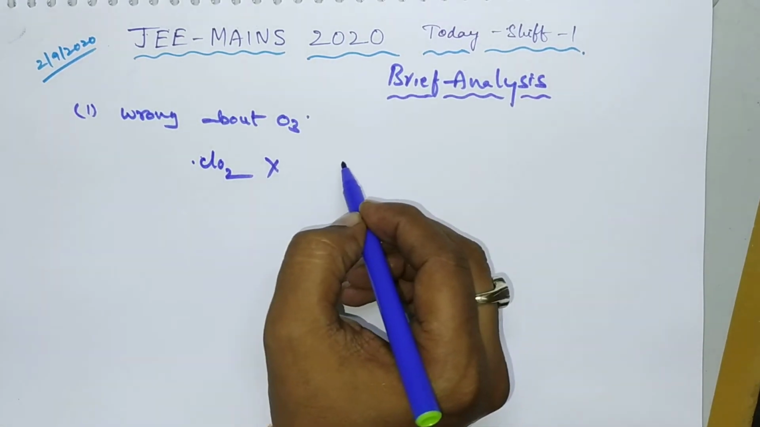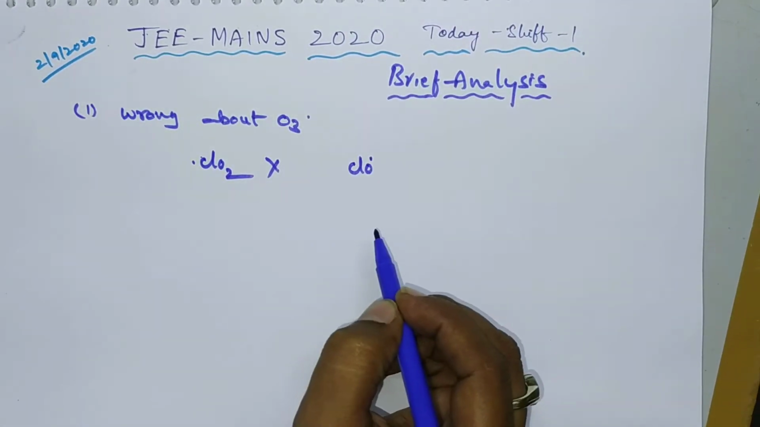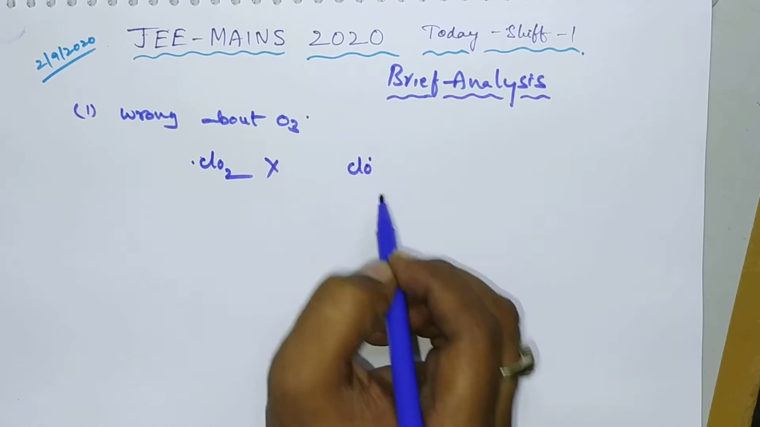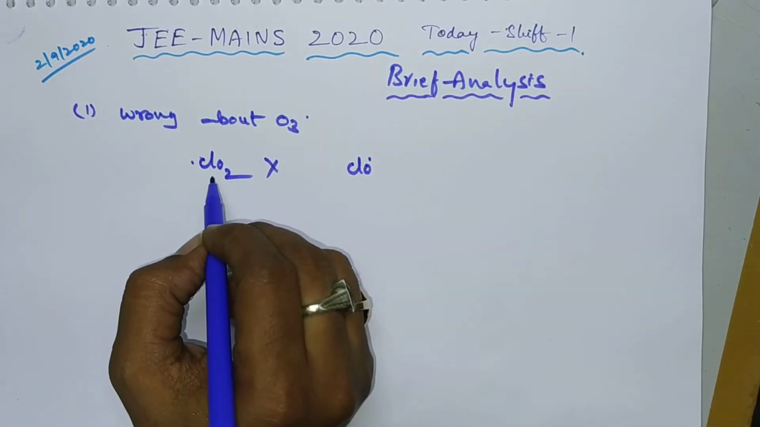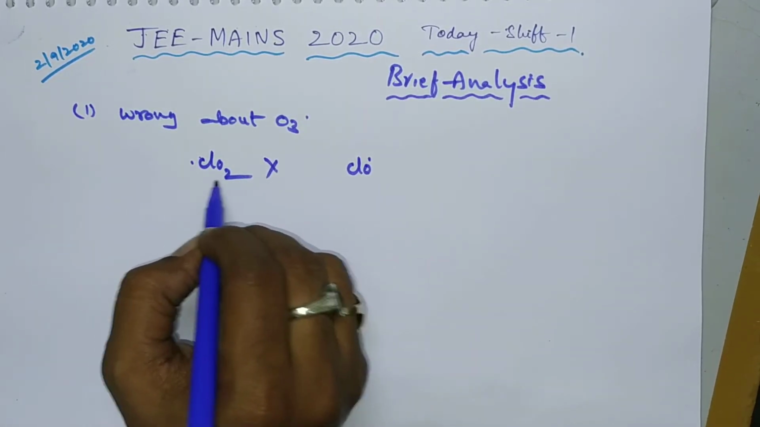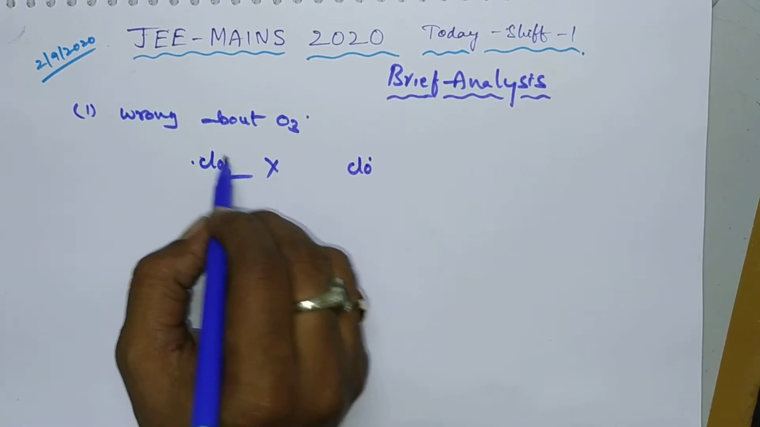During the mechanism it forms ClO free radical, that is chlorine monoxide free radical. So it does not form ClO2. So this is the wrong option.